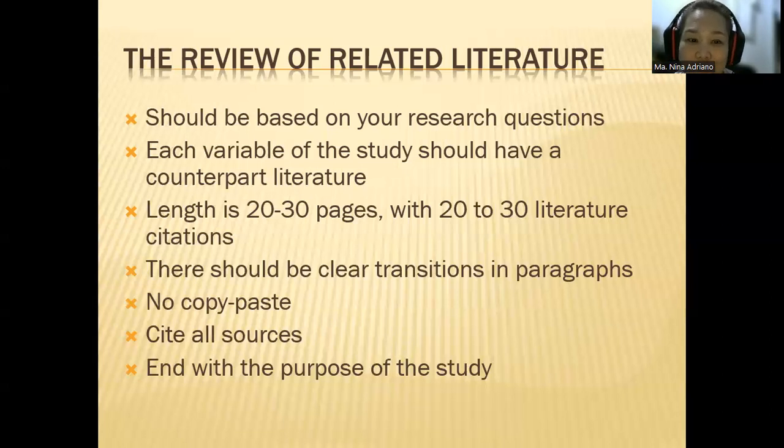Again, no copy paste. And you have to cite all your sources. What is cited inside the body of the paper should be reflected in the references section of your paper. And then in the review of related literature, you have to end again with the purpose of your study.